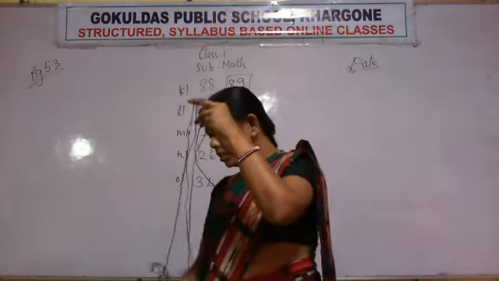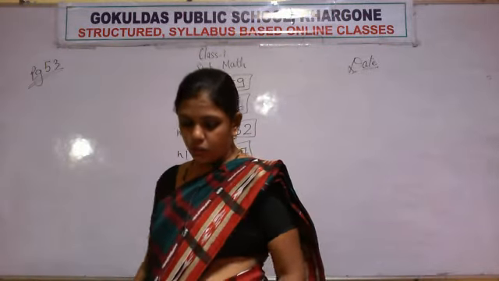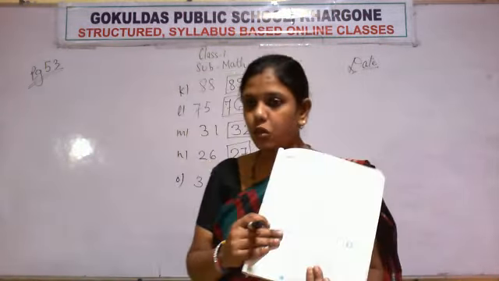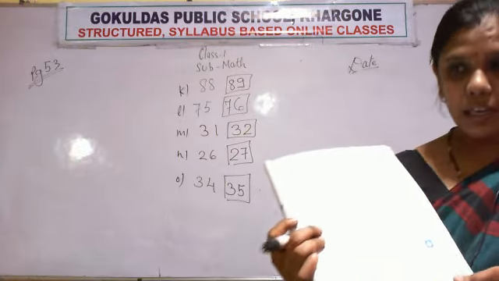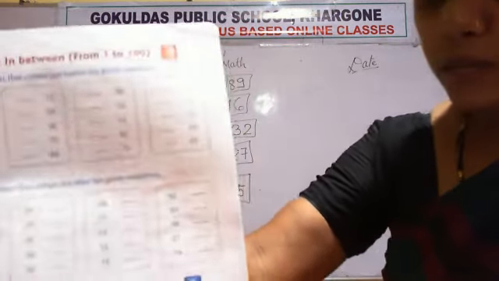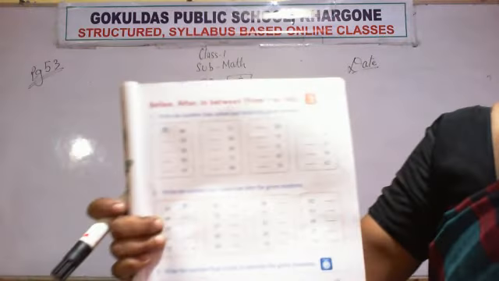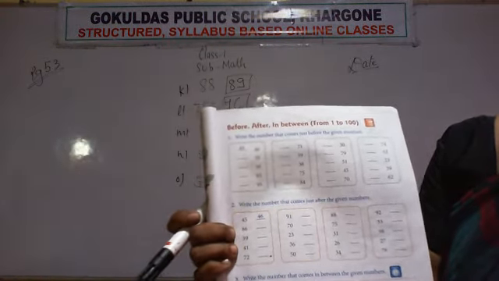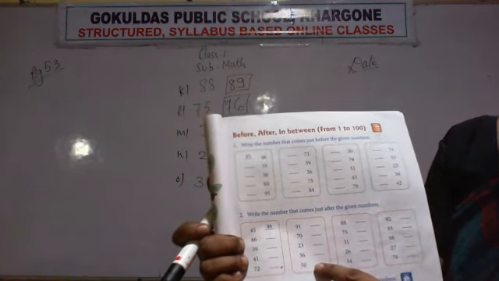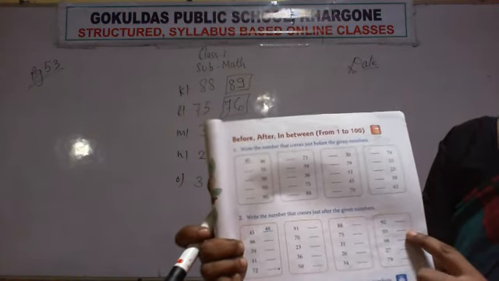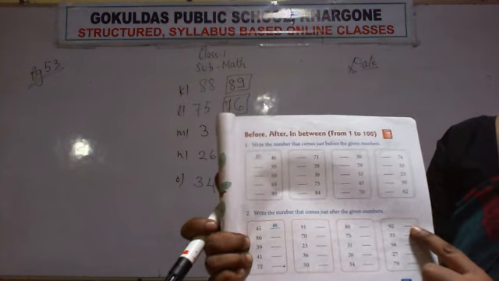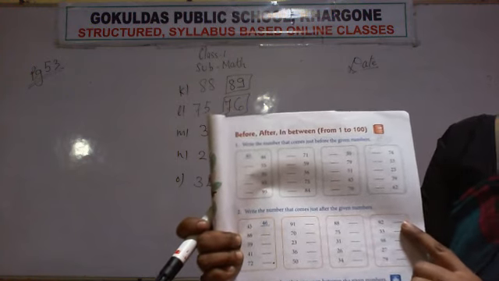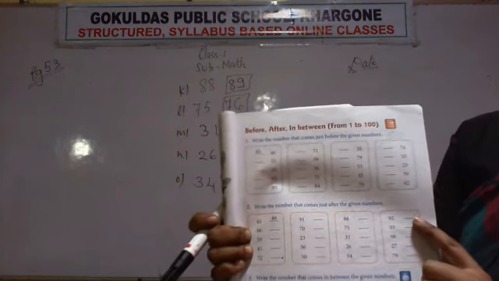See students, the questions that we are doing today, I have already told you, are given on page number 53 of your book. And the questions that we have done are this column and this column. The last column, the 4th column, we have not solved in classwork.